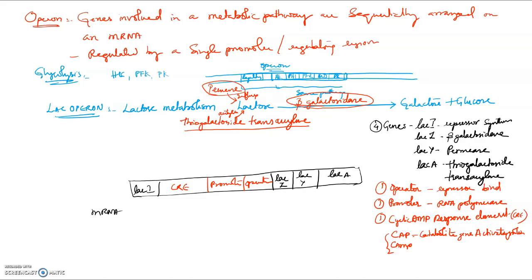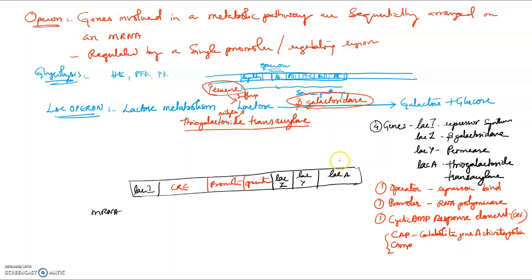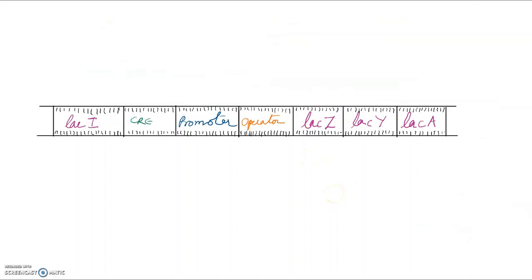What was Lac A doing? Lac A produced thiogalactoside transacylase.